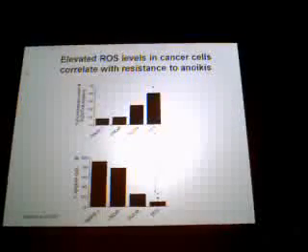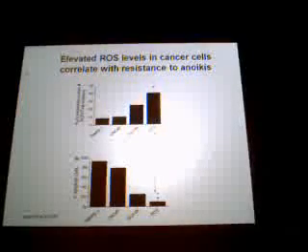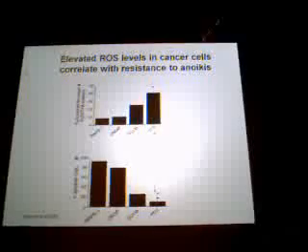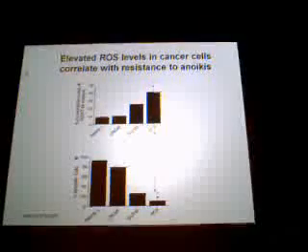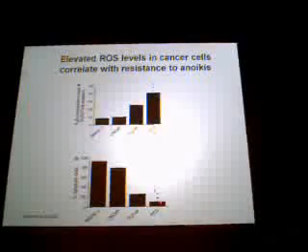However, under conditions of fetal calf serum, both cells grew quite well, although the Rho0s were a little slower, as I mentioned. So one of the arguments is that reactive oxygen species themselves may be promoting this resistance to anoikis that we see in these Rho0 cells.